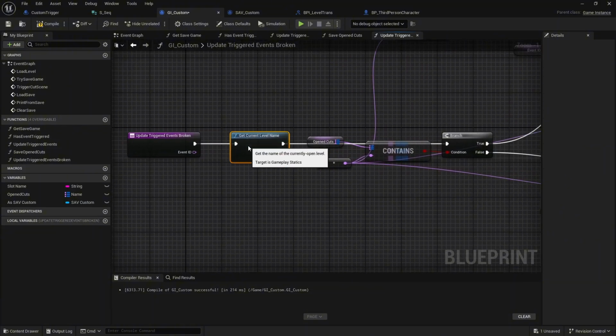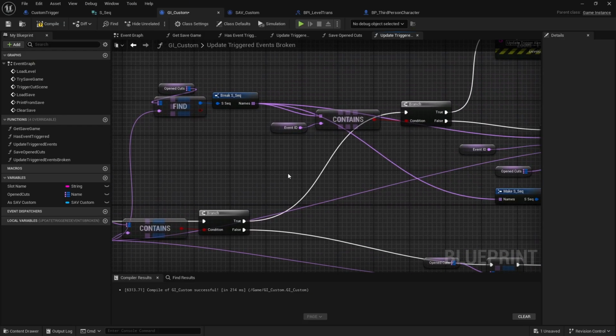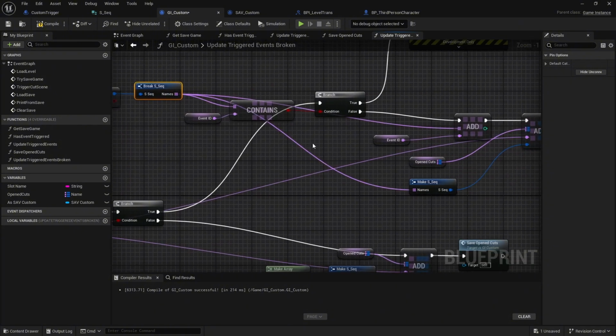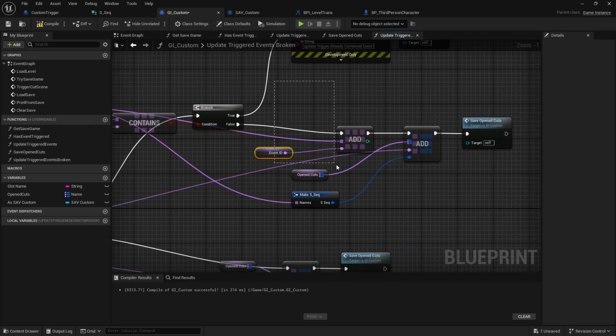But what if the level is already contained, right? What if we already have maybe event ID 1 already contained inside of level 1 or the hub level? Well, then we're going to need to run logic up here to see if the value here is already contained inside of the array. And if it's not already contained inside of the array, this person basically did the same thing.